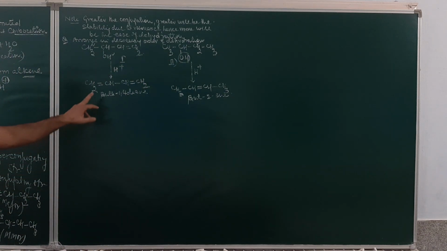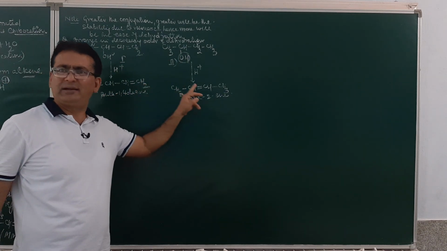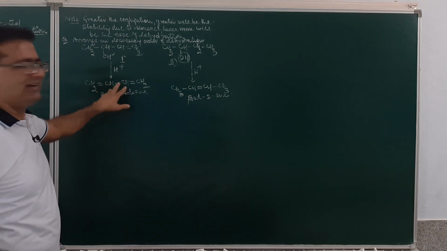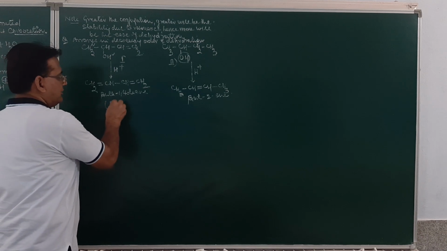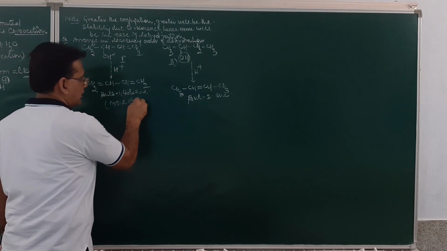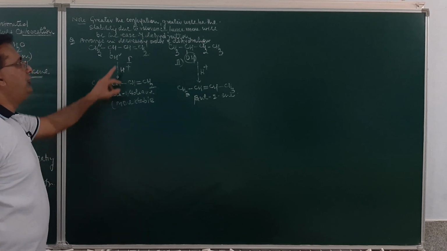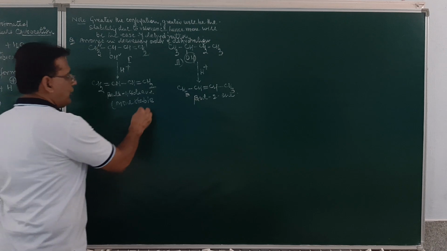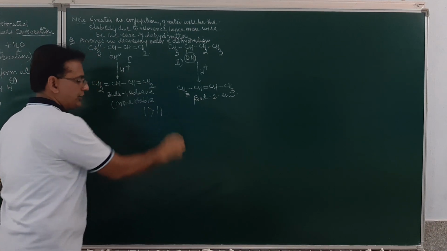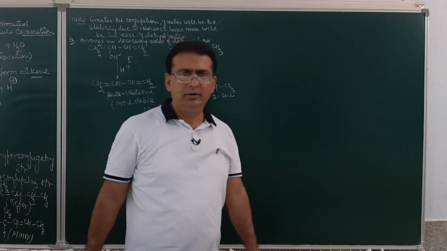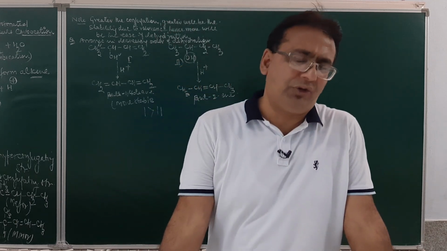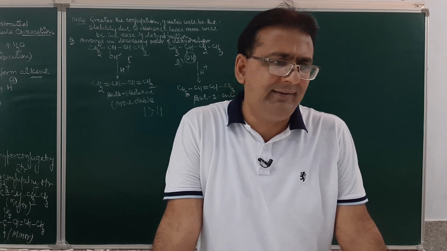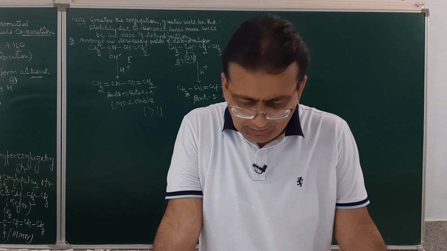Which of the two alkenes is more stable? This one as compared to this, because there is a conjugation in this, as the two double bonds are separated by a single bond. So, this is more stable. Hence, out of these two, first will be more easily dehydrated as compared to second. Am I clear? So, more is the conjugation, more is the stability due to resonance, and easier will be the dehydration.